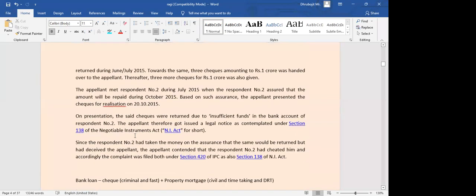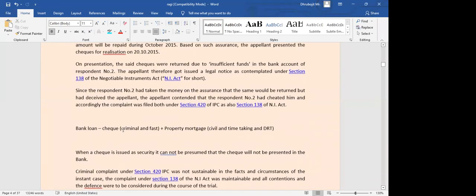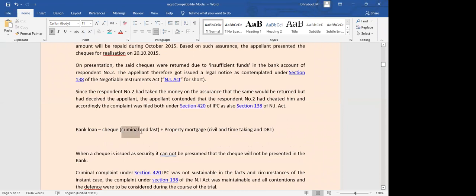And why this check is taken is because even if you do not have enough money in your bank account and the check is dishonored, it becomes a criminal offense. If you have enough money, the bank is able to recover it, the process is very fast, and the bank will easily be able to recover the money.